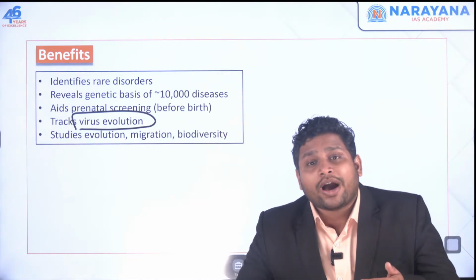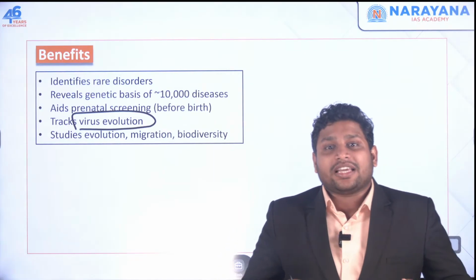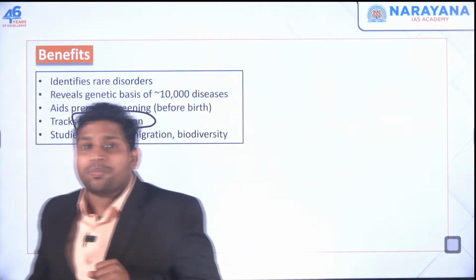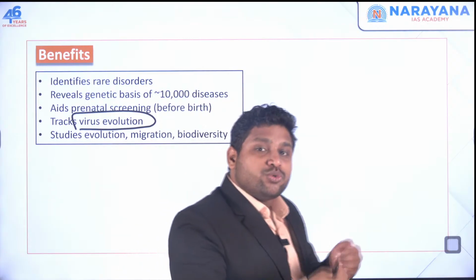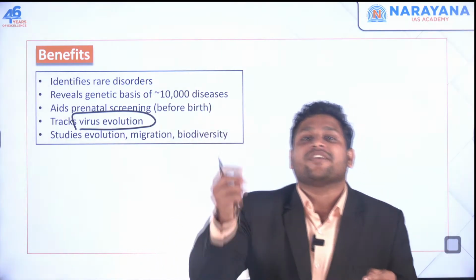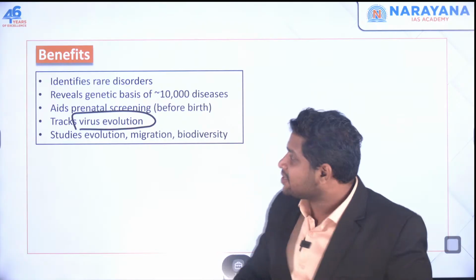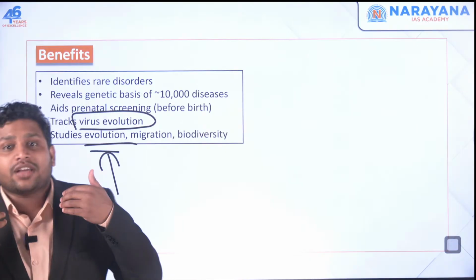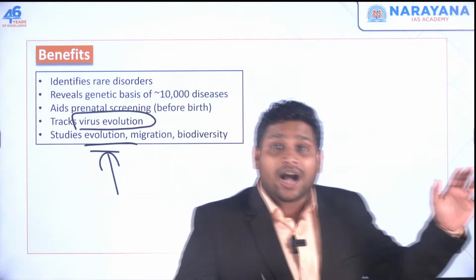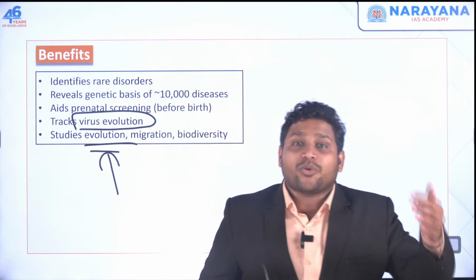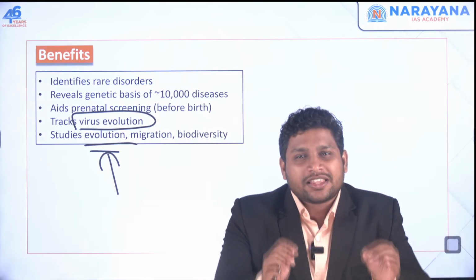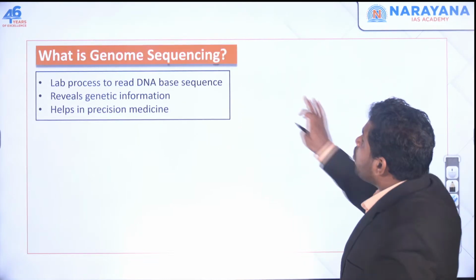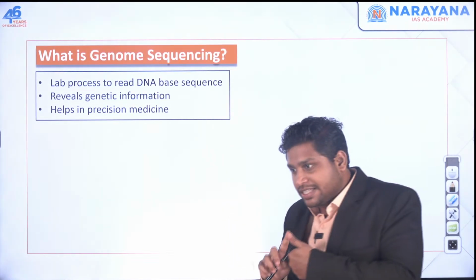So, how do viruses evolve? This is something scientists try to study, and when they study genomics, when they study the genome, they will clearly understand how this mutation is taking place, how viruses are evolving. And it's not just about viruses, even all the species on this planet, how they are in a position to evolve, how this evolution is still going on, how it has happened till now. Everything will be very much crystal clear with these studies of genome sequencing. Is this basic part clear?